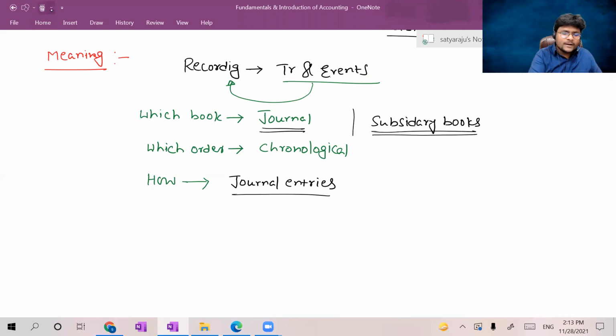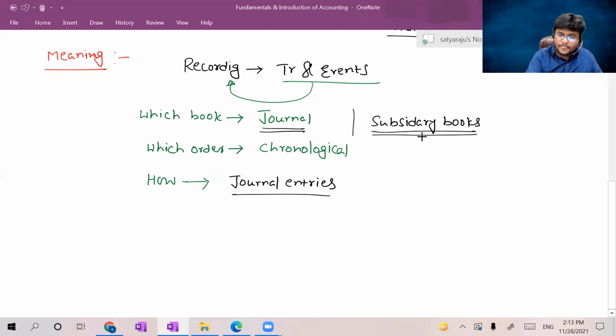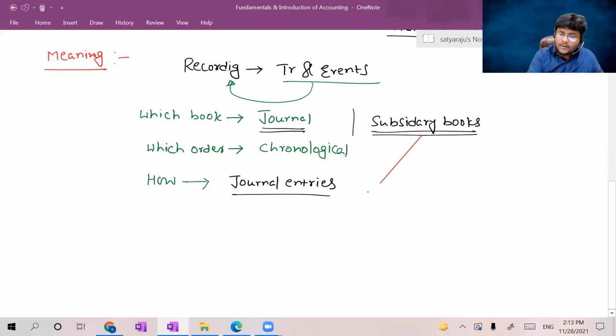In case of subsidiary books, you may have so many books like the purchases book.